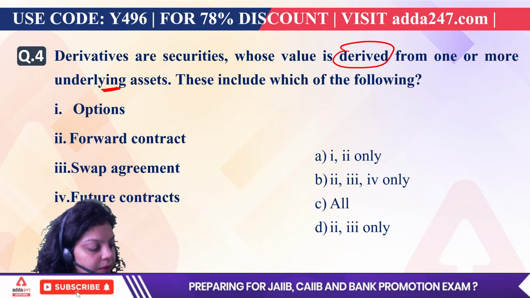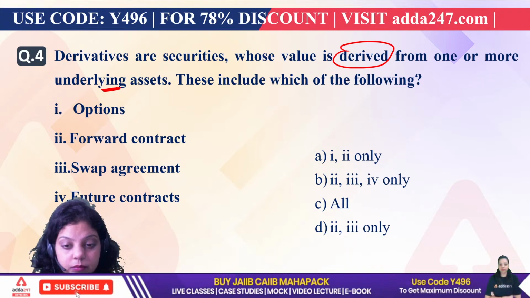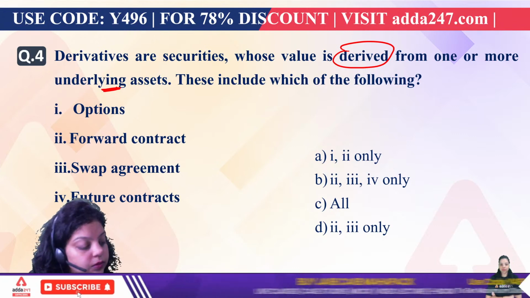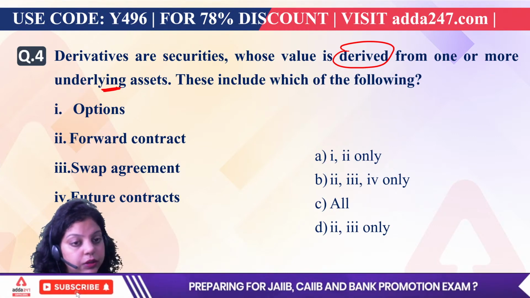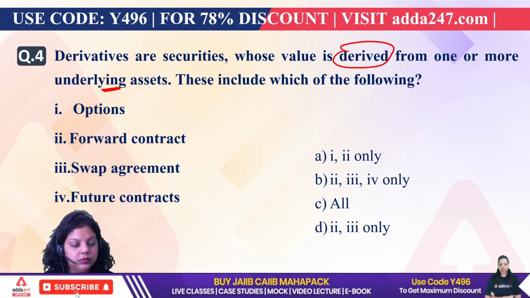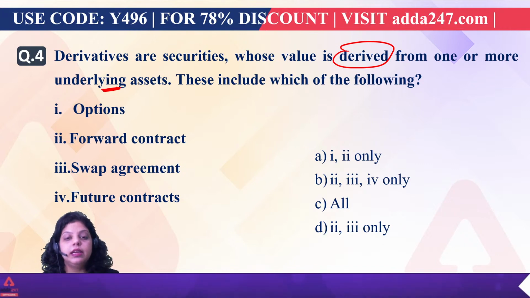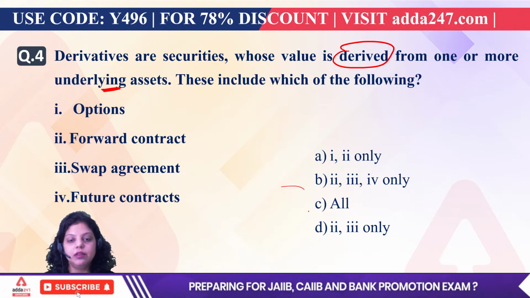So the right answer will be C, that all are derivatives.